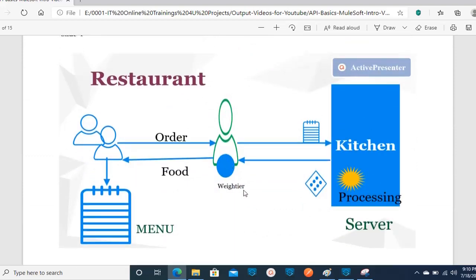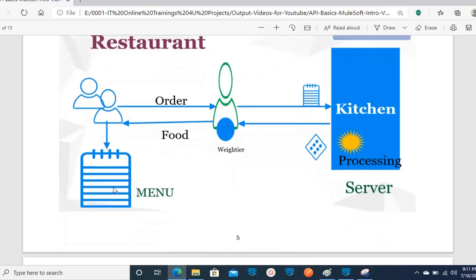Let's take an example to understand it a little deeper and better. Assume that you and your friend went to a restaurant. This is you and your friend. You went to a restaurant and are waiting at the table. What will happen? A waiter will come to you and ask what food items you are going to order. You can check the menu and the items you are going to order from that restaurant.